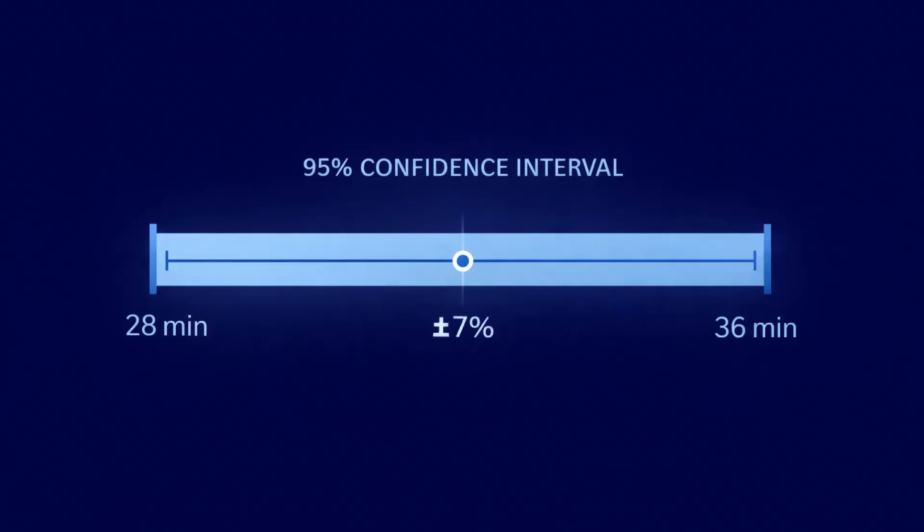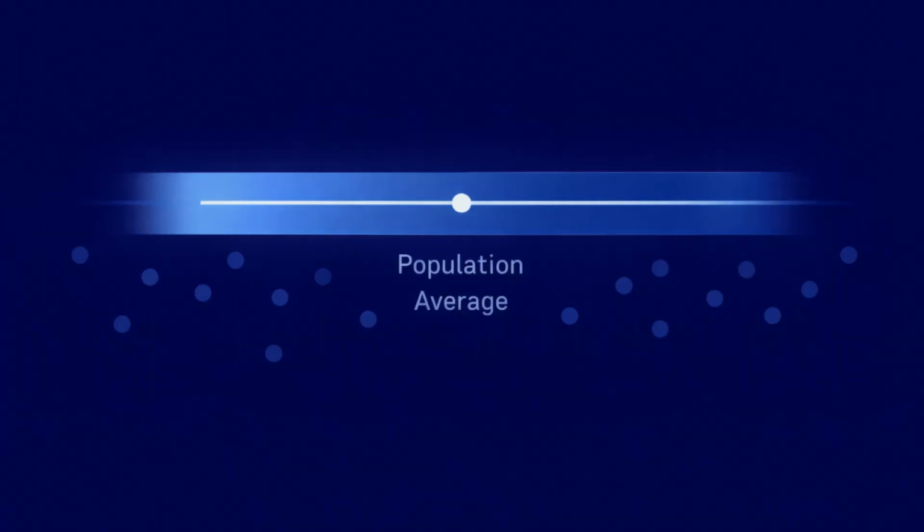Suppose the interval goes from about 28 minutes to about 36 minutes. Here is the correct interpretation. At the 95% confidence level, we estimate that the true average commute time for all students is between about 28 minutes and about 36 minutes. Now we need to be very careful about what this does not mean. A common incorrect interpretation is that 95% of students have commute times between 28 and 36 minutes. That is not what this interval describes.